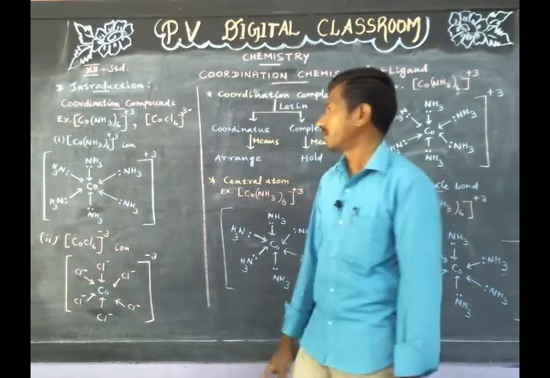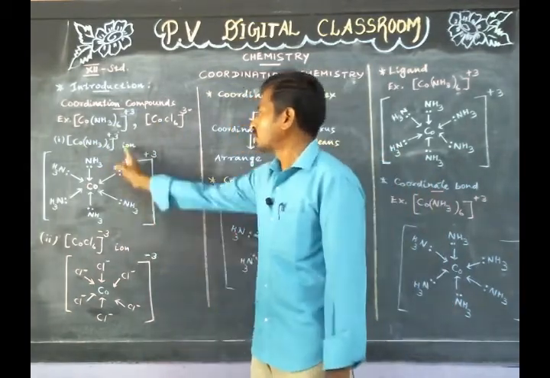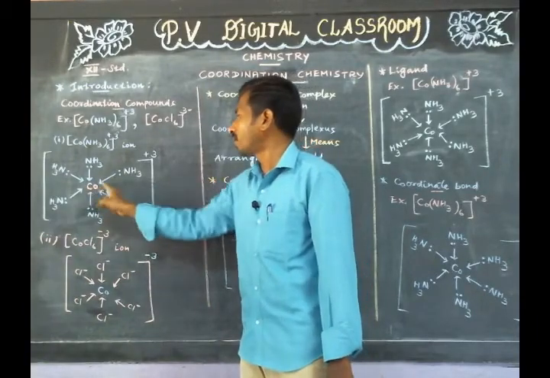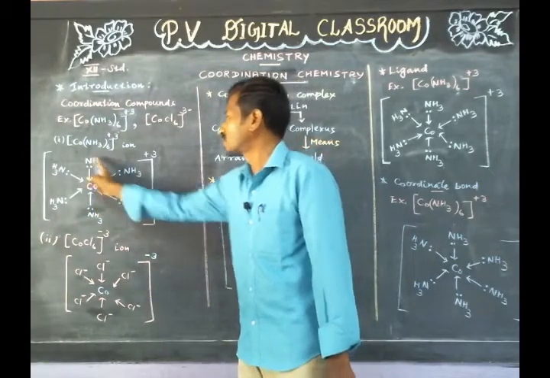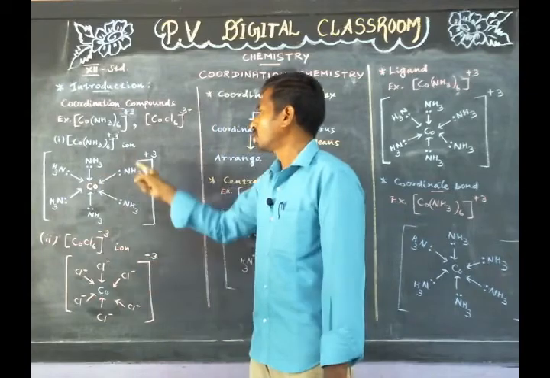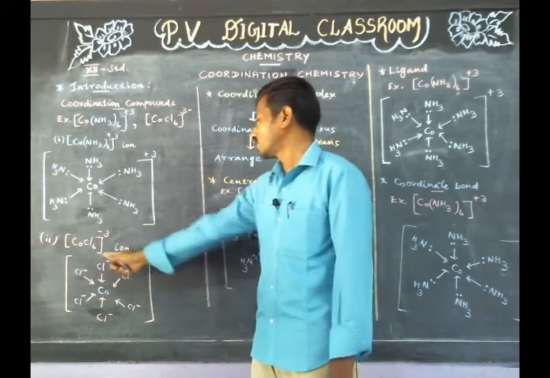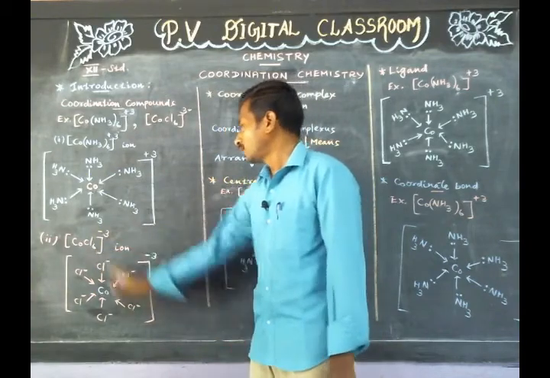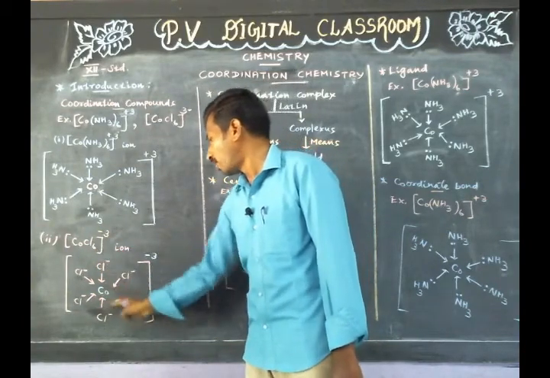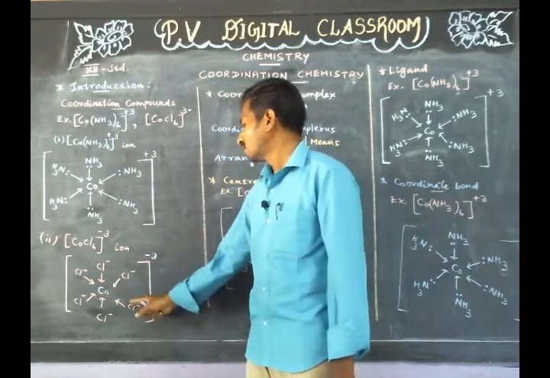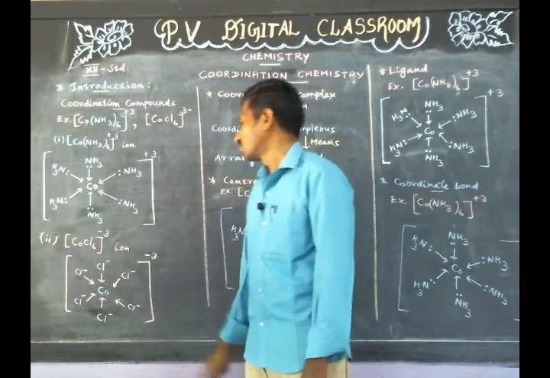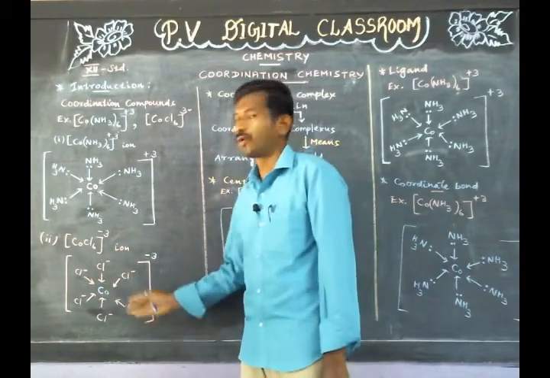Let us consider this compound. In this compound, the central cobalt atom is surrounded by 6 ammonia molecules. So, this compound is called a coordination compound. Let us consider this compound. In this compound, the central cobalt atom is surrounded by 6 Cl minus ions. So, this compound is called a coordination compound.